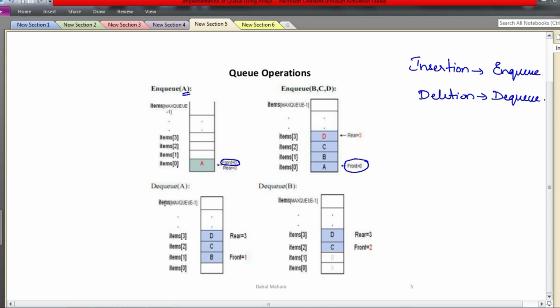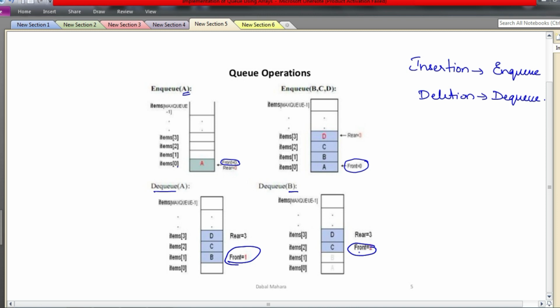Now DQ means we have to remove the element. You know, when you are removing, you have to remove from the front end only. This means whatever front variable is having value, the value at that position needs to be removed. Front is 0. So value at position 0 needs to be removed. Since it is removed, see, a is removed now, right? Since this is removed, this position is vacant now. Front is incremented. Front becomes 1. Again we are removing the next element. So we will remove b also, front becomes 2. Okay, now see, the values are c and d.